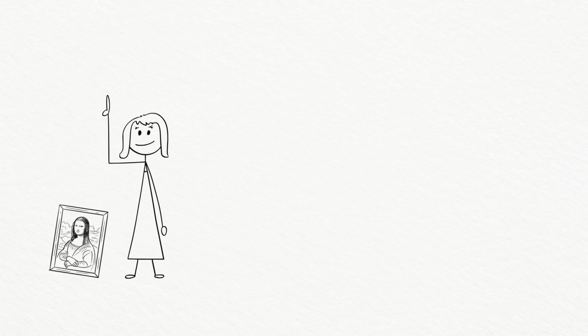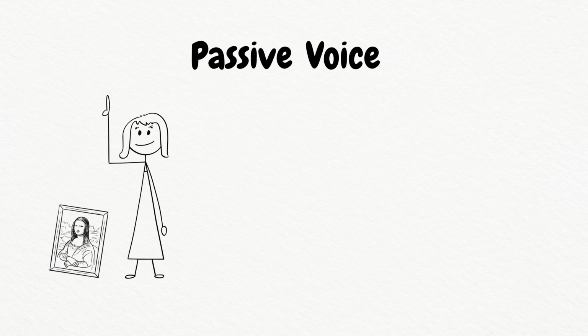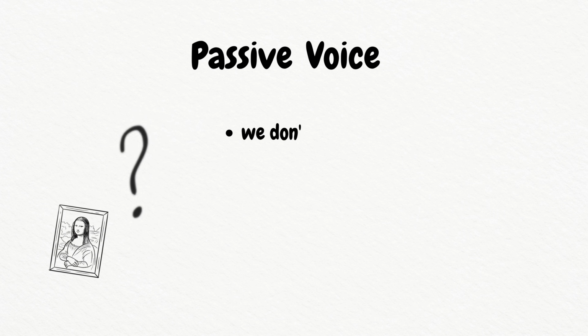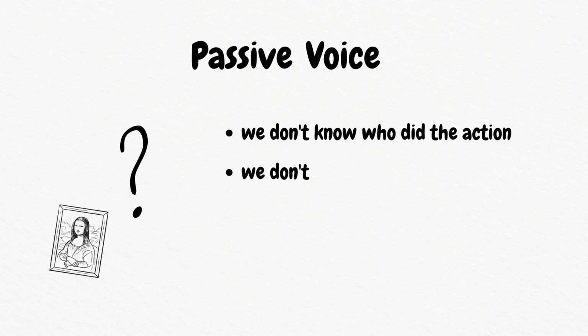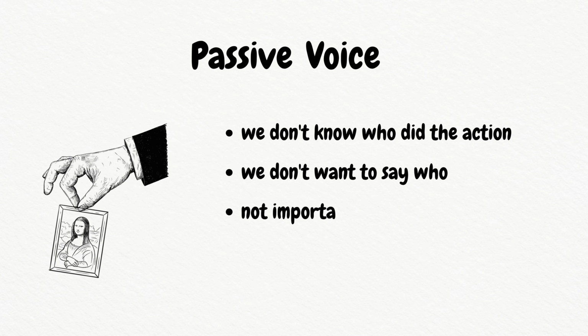Have you noticed something? All the sentences in the news were written in passive voice. We use the passive voice when we don't know who did the action, or we don't want to say who, or when it's not important who did it, because the action itself is more important.